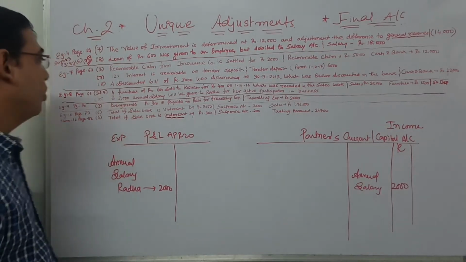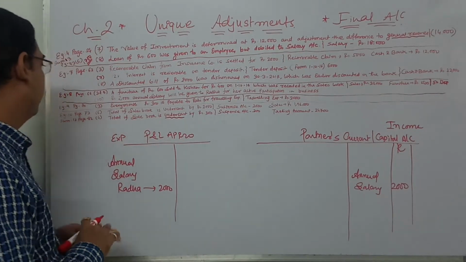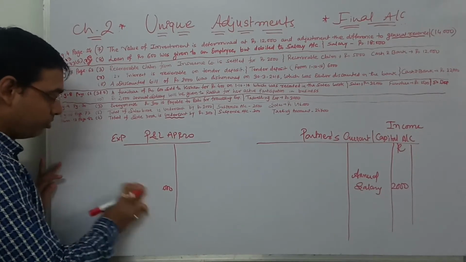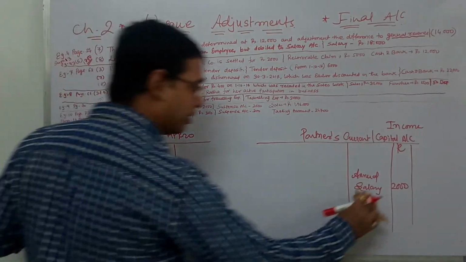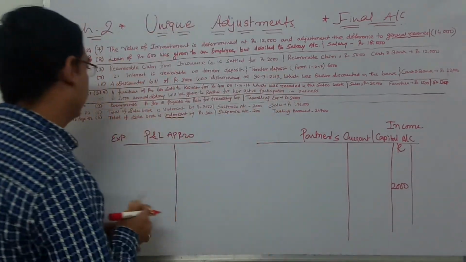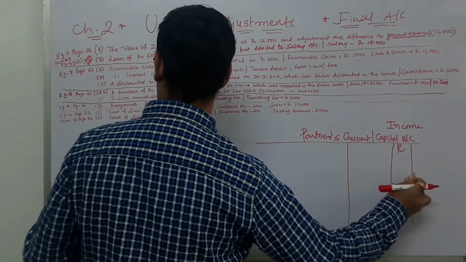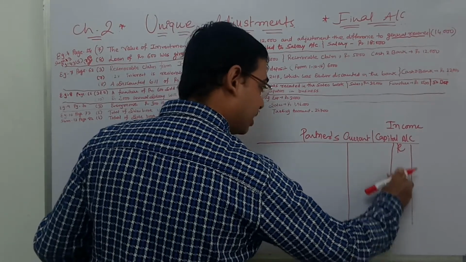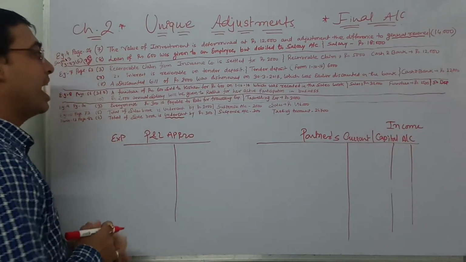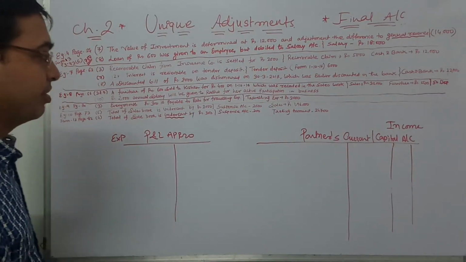Now go to page number 70, example number 9. Read adjustment number 3. Every month rupees 300 is payable to Rahi for traveling expense.